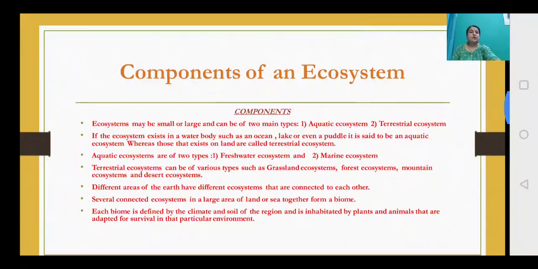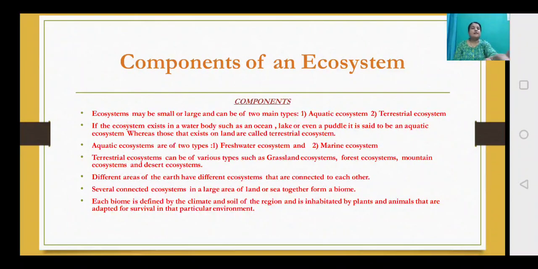Now when we have understood the ecosystem, let us learn more about the components of an ecosystem. Components means the parts, how to describe the ecosystem in different categories. So ecosystem may be small or large, and can be of two main types. The first one is the aquatic ecosystem and the second one is the terrestrial ecosystem.